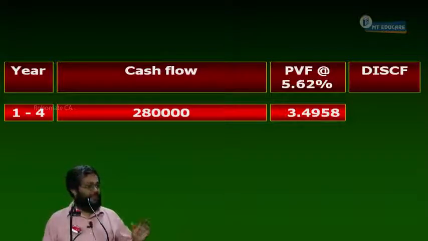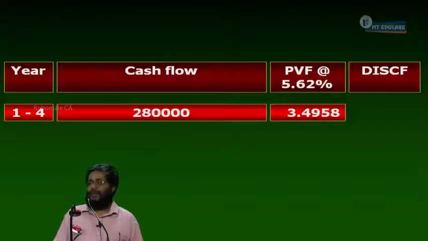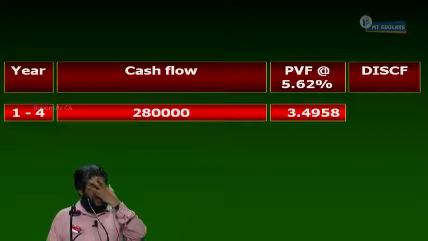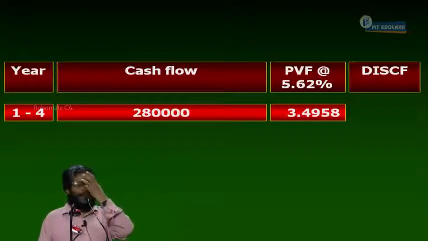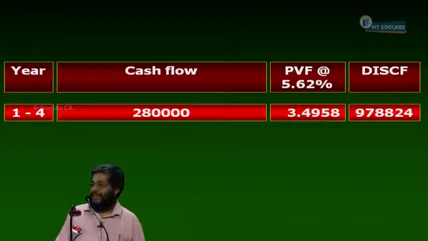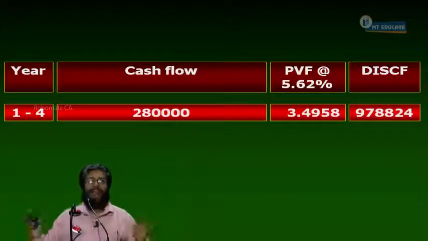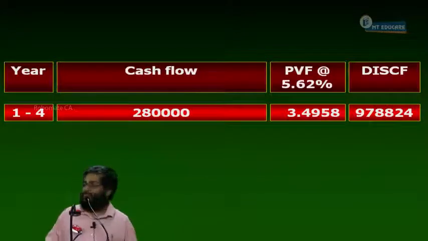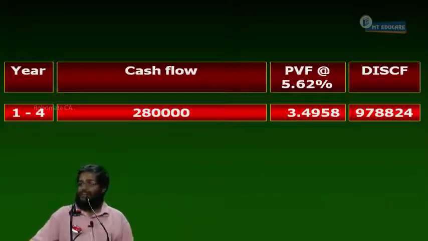3.4958, or 3.4955, some number here, 3.4955 or 582, just round it off. Can I proceed? Now, 2,80,000 times 3.49 something is going to give me 9,78,824. That's the last decimal, leave it. 9,78,824, rounding difference. Tell me the amount.